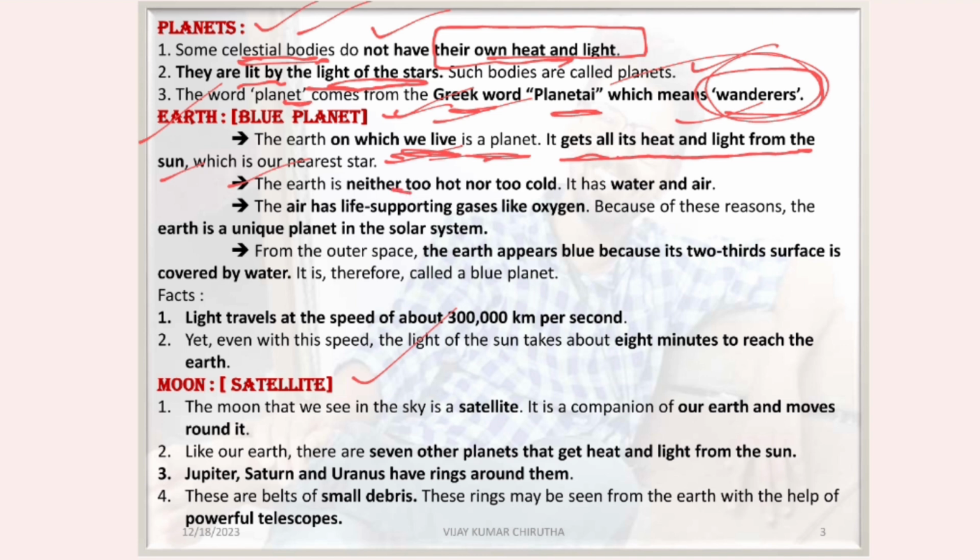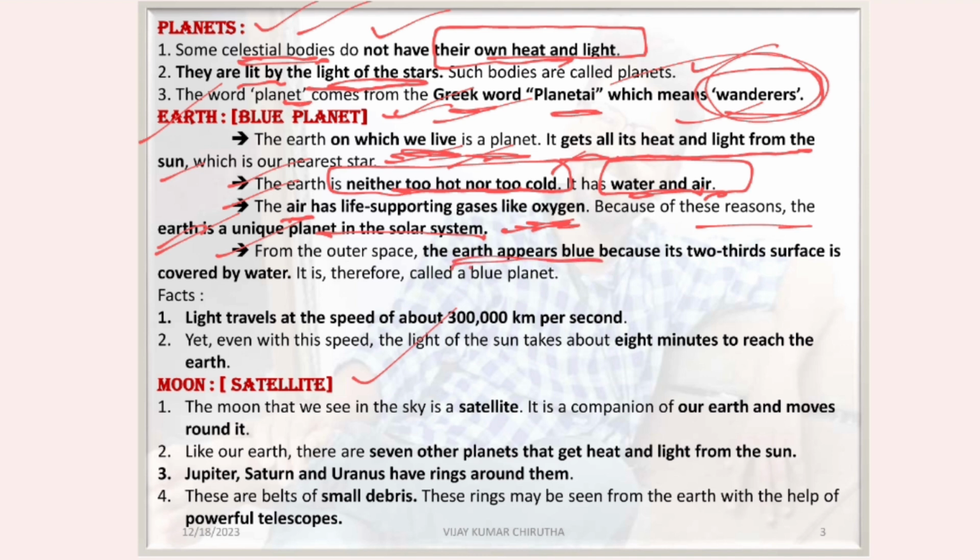Earth is neither too hot nor too cold. It has water and air, and because it has water and air, that's why it's not too hot and not too cold. Air has life-supporting gases like oxygen. Because of these reasons, Earth is a unique planet in the solar system, because life-supporting gases like oxygen are there. From outer space, the Earth appears blue in color.